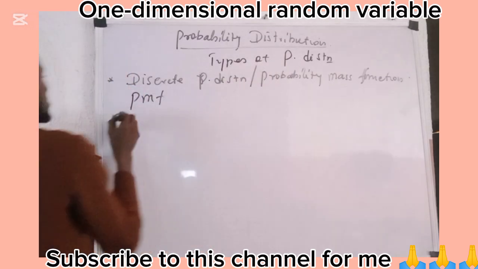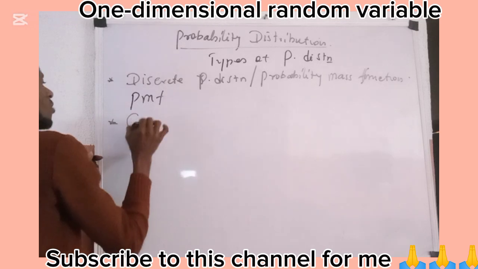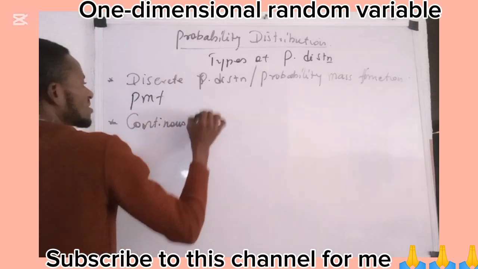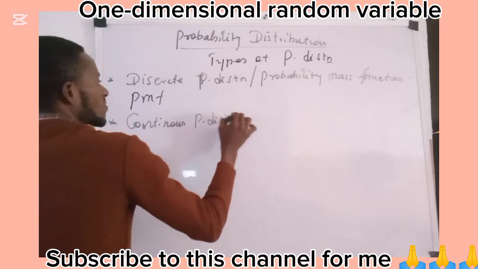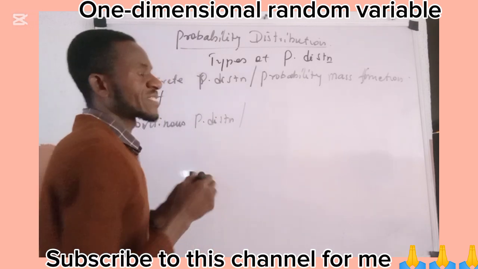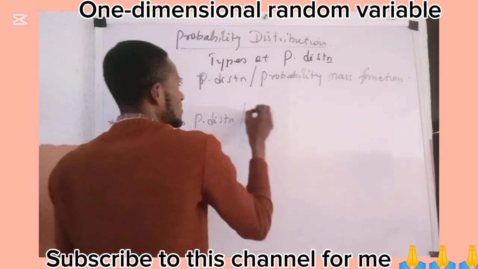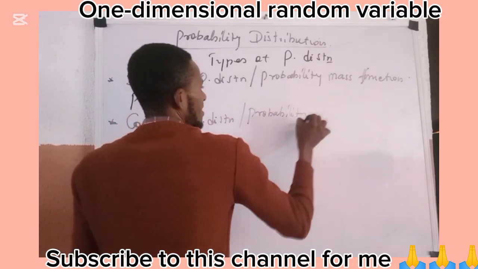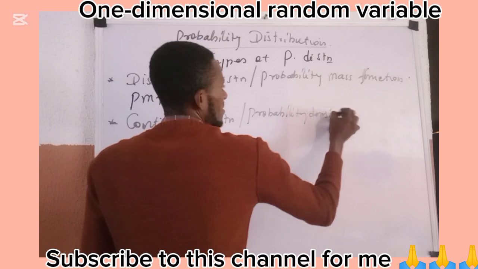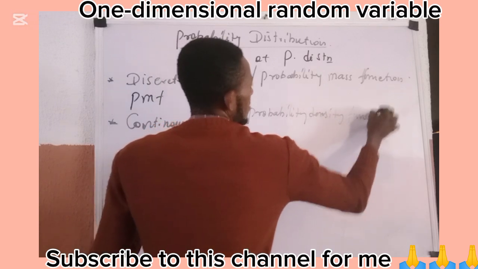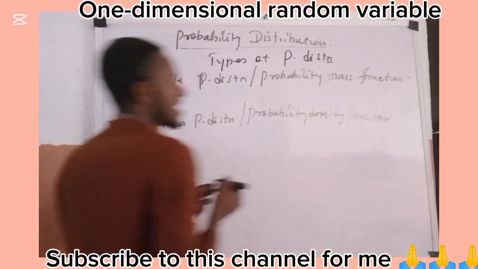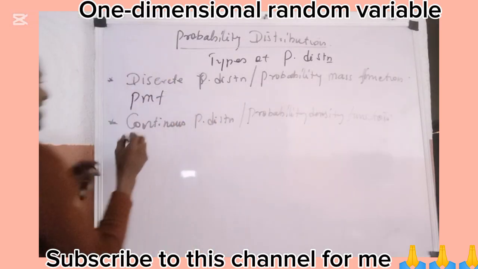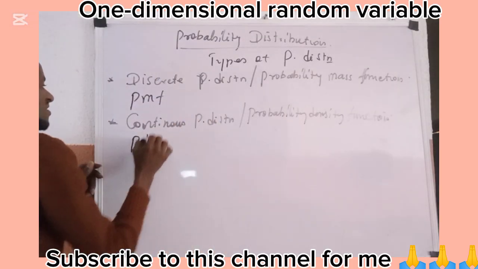Another type of probability distribution is continuous probability distribution. Or you can equally call it a probability density function. This probability density function is abbreviated as PDF.